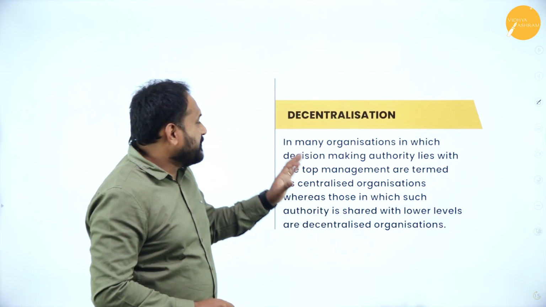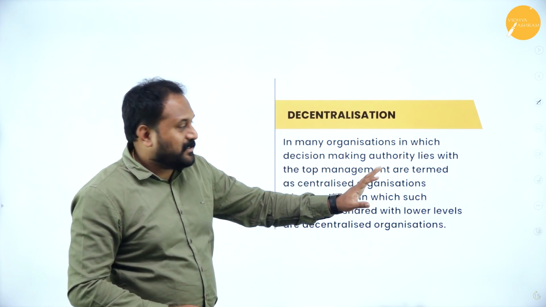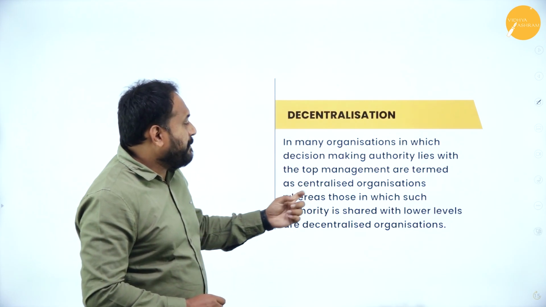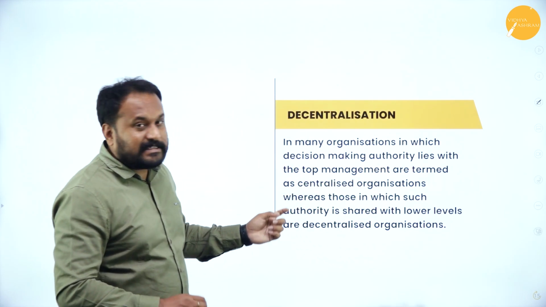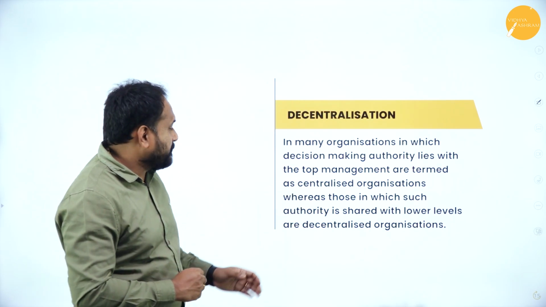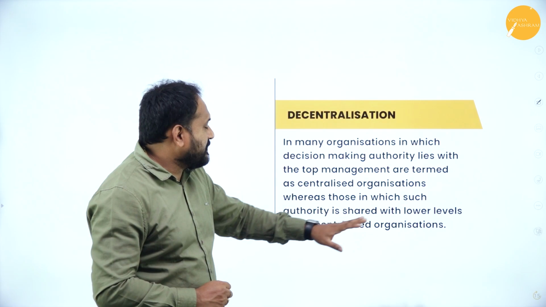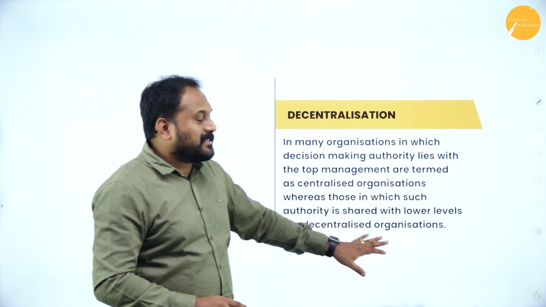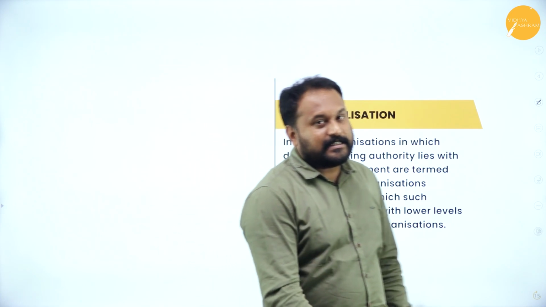So here, distribution in the sense, in many organizations in which decision-making authority lies with the top management are termed as centralized authority, right? Or a centralized organization. Whereas those in which such authority is shared with lower levels are decentralized organizations.